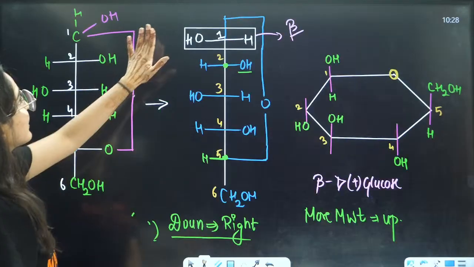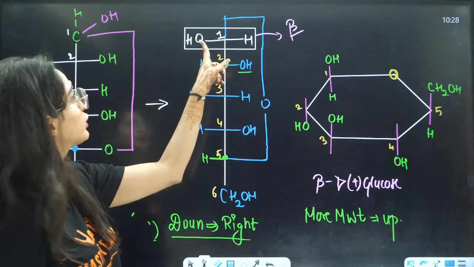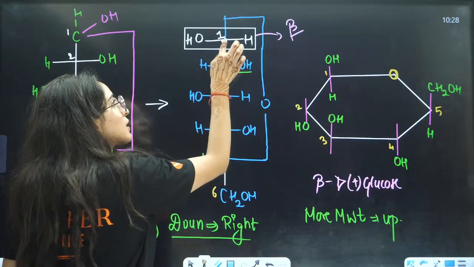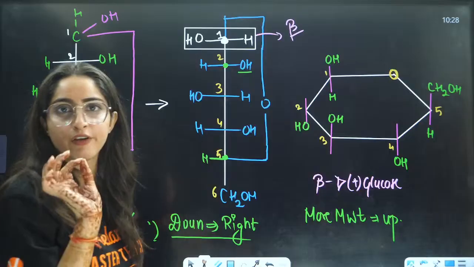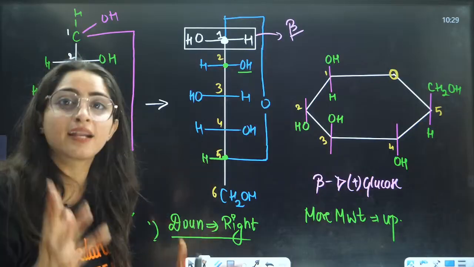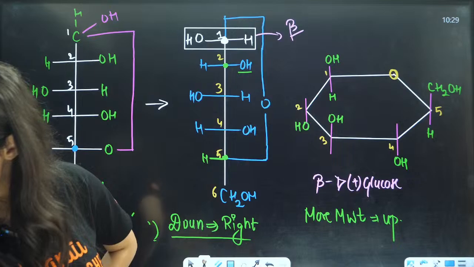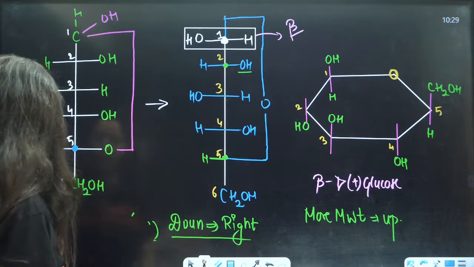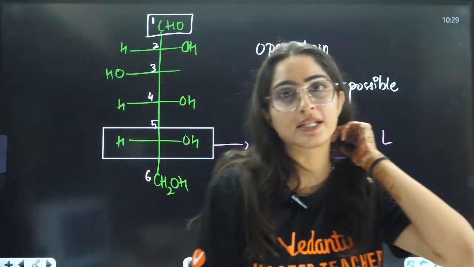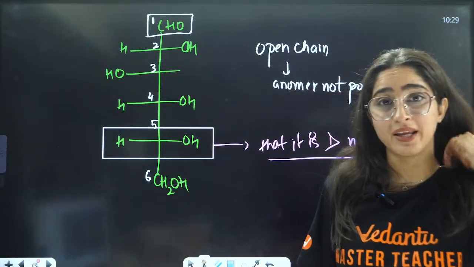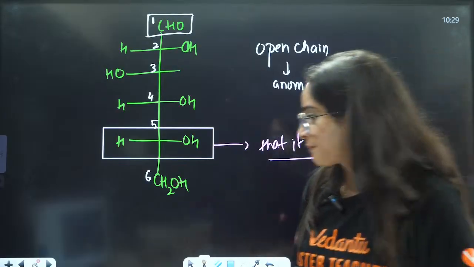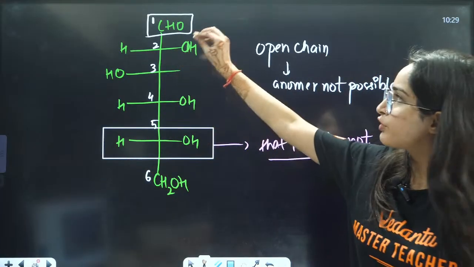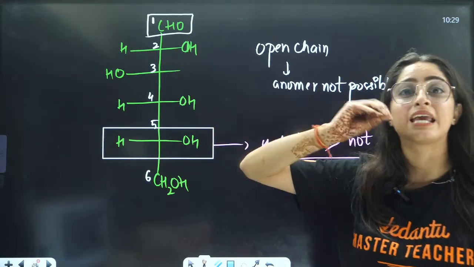But in the cyclic chain, this CHO is converted to this C, OH and H. That is why this carbon will define in the cyclic chain, not in the open chain. Okay, students, right? So it is important to understand what was happening in the open chain, what was happening in the cyclic chain. This was the structure of open chain. Then on the first position there was no OH group, there was CHO group.